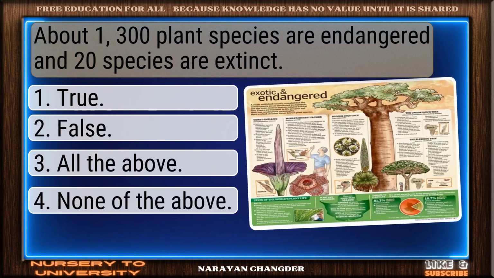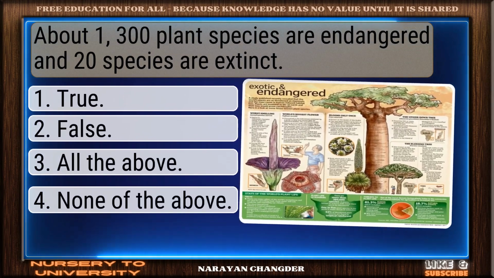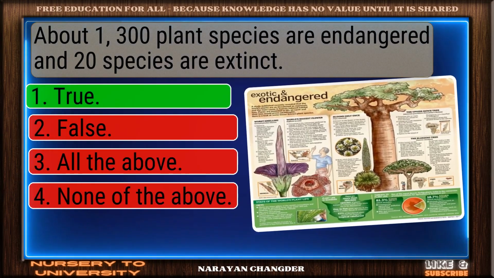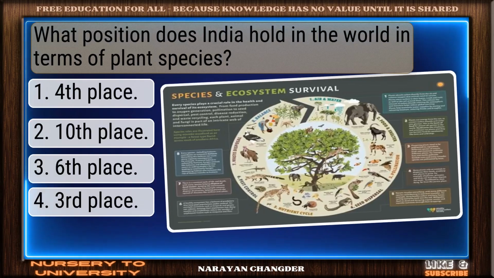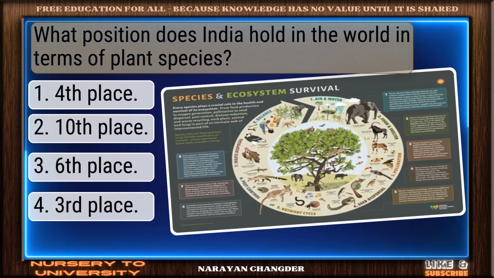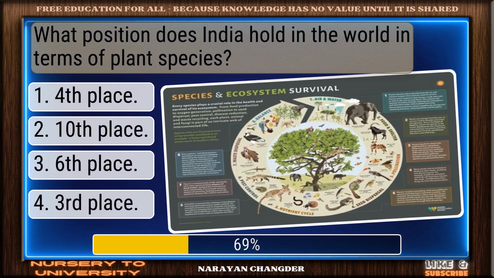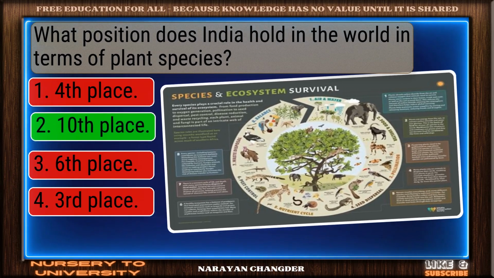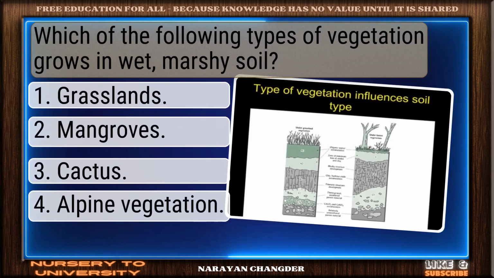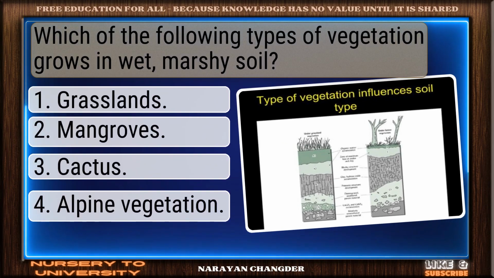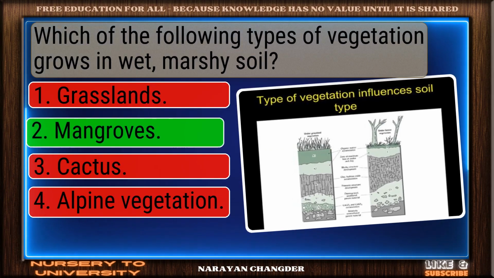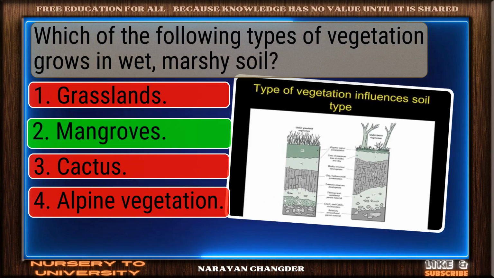Question number 112. About fern, 300 plant species are endangered and 20 species are extinct. You got it. Your choice, true, is right. Question number 113. What position does India hold in the world in terms of plant species? You chose 10th place, and it is correct. Question number 114. Which of the following types of vegetation grows in wet, marshy soil? Smart move. Mangroves is an accurate answer.